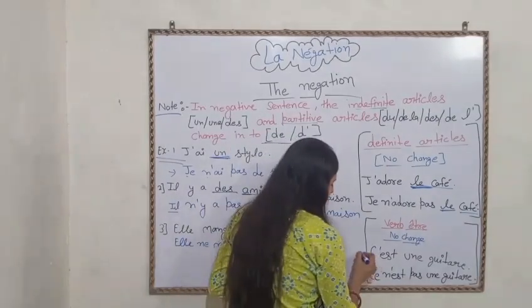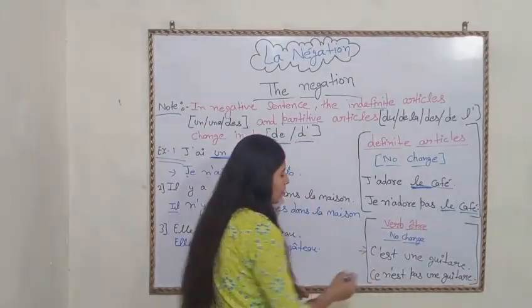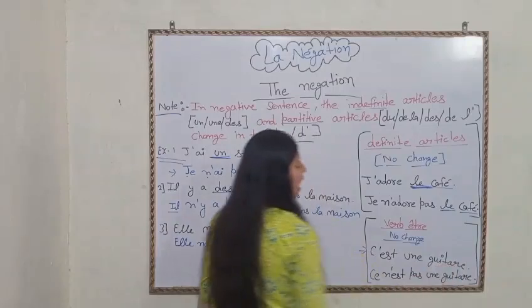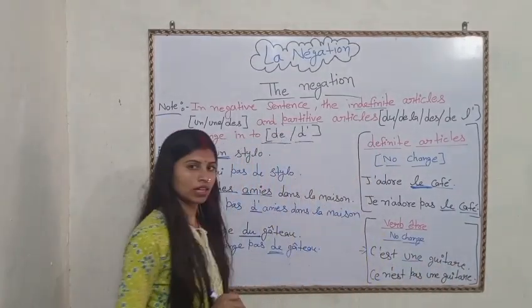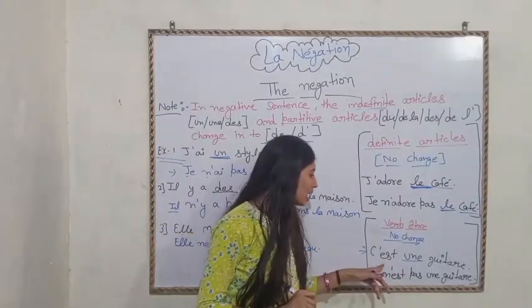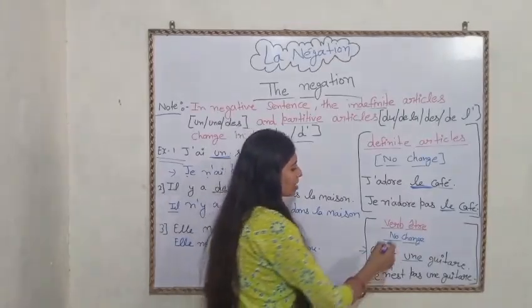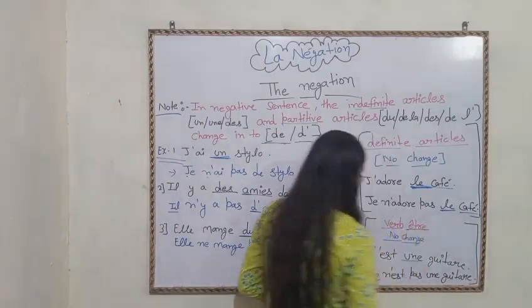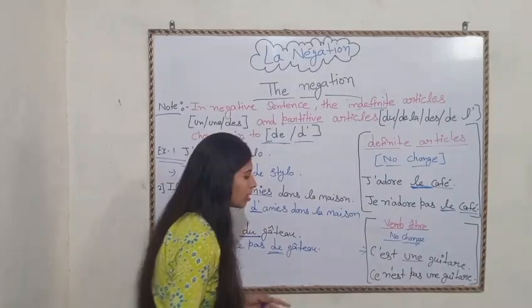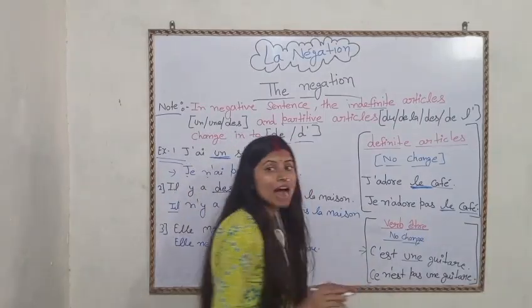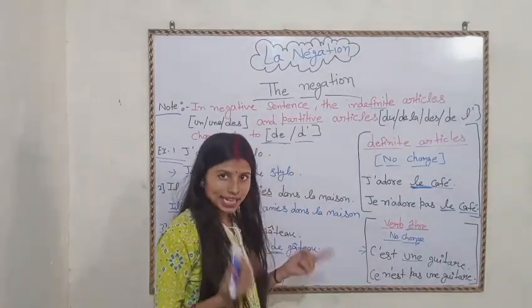So suppose there is one sentence. C'est une guitare. Une is the article. Okay, so here it is the verb être. So it is a guitar. So here we only have to conjugate in the negative form.